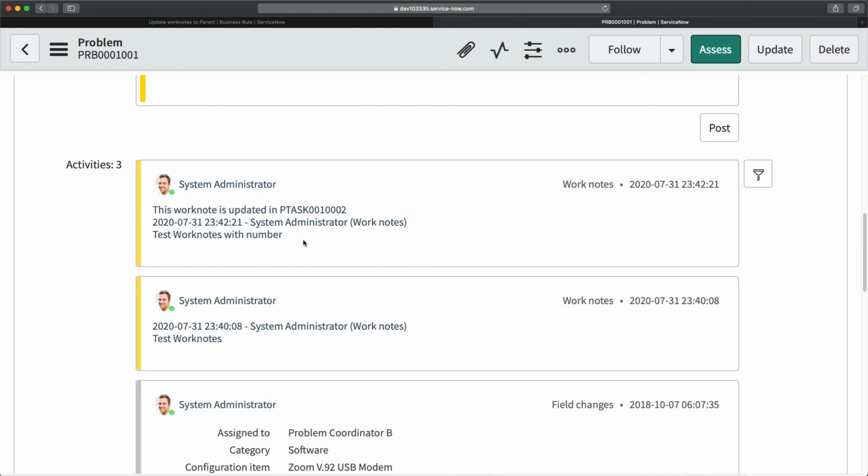So as of now, you can see with the help of a business rule, you are able to update the parent record as well with work notes. So that's how you can achieve this kind of requirement, which is mentioned in scenario 5.